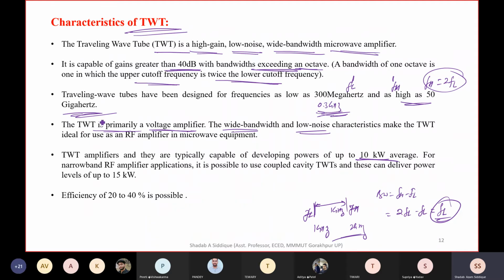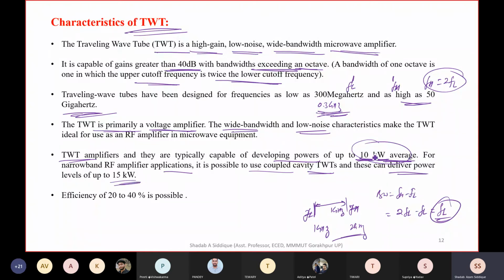TWT amplifiers are typically capable of developing power up to 10 kilowatt average power. For narrow band RF amplifier applications, it is possible to use a coupled cavity TWT. Narrow band means less bandwidth, so the power can be higher, up to 15 kilowatt.